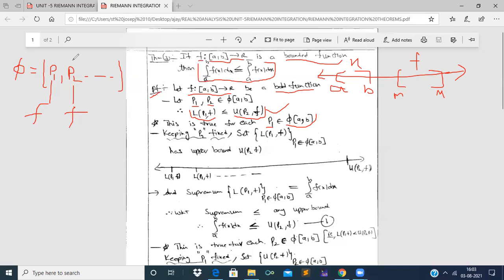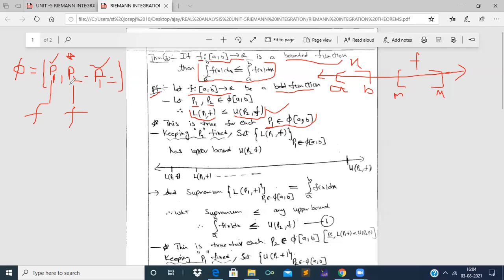Okay. Now keeping P2 fixed, right? Fixed means without disturbing this P2, which is present in set of partitions of closed interval a comma b, and changing the partitions P1, that is, taking infinite number of partitions as P1 and finding the lower Darboux sums, that is L of P1 f, and so on, right? So see here, this is true for each partition P1 belonging to family of partitions of closed interval a comma b.